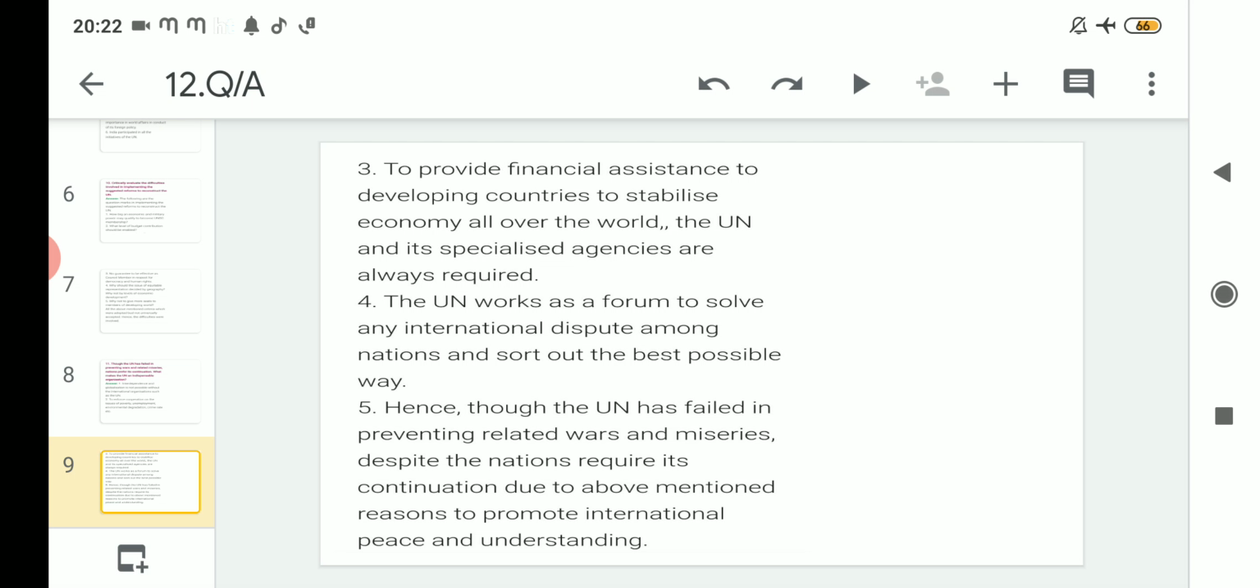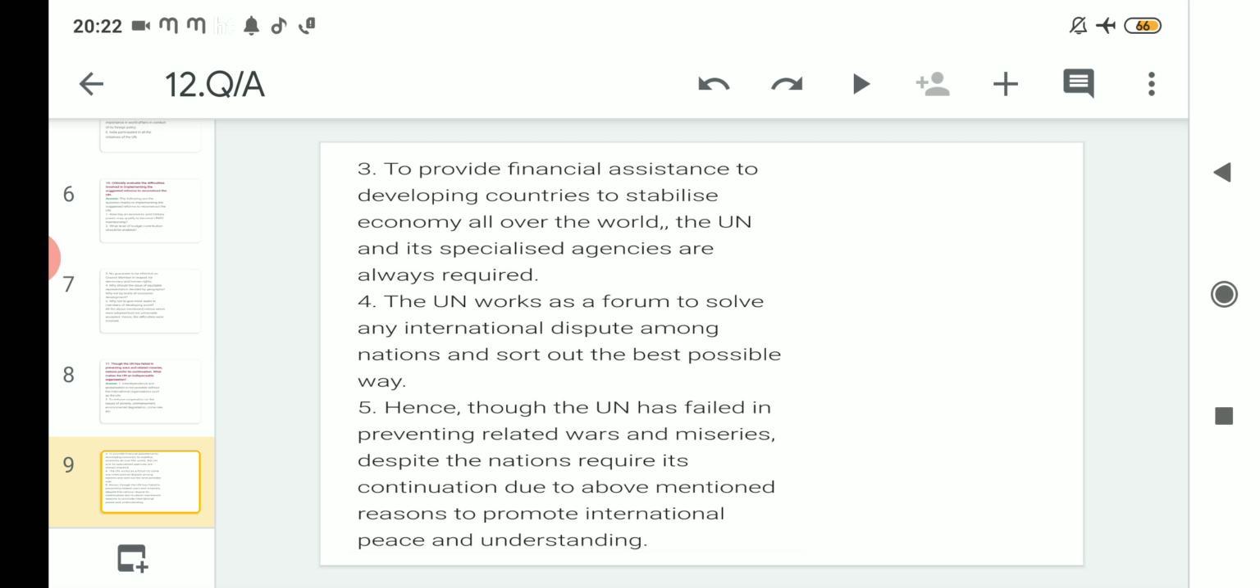After that, the UN works as a forum to solve any international dispute among nations and sort out the best possible way. And point number 4 is very important regarding that. If the UN is there, then there is much more possibility that a war-like situation can be handled properly, discussed, and resolved through peaceful talks. The UN has made that happen many times. So for that also the UN is required.